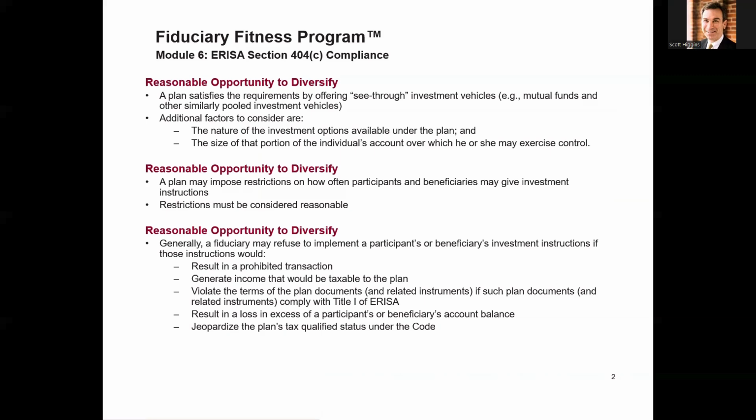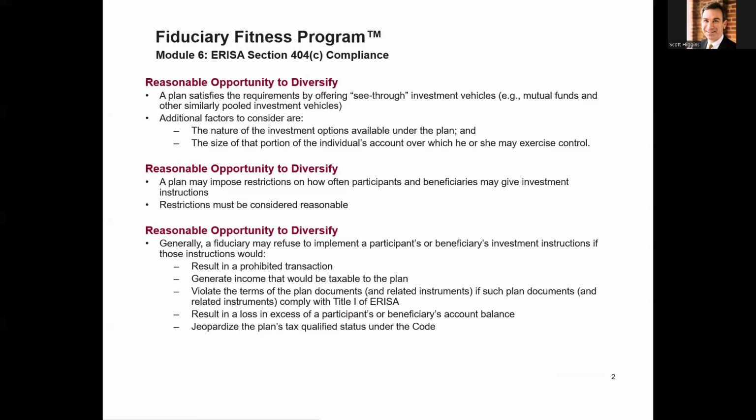Does the plan offer participants this opportunity to diversify? A plan satisfies the requirement by offering see-through investment vehicles, mutual funds, and other similarly pooled investment vehicles. Additional factors are the nature of the investment options available under the plan and the size of that portion of the individual account over which they may exercise control, which is typically 100%, but not always.